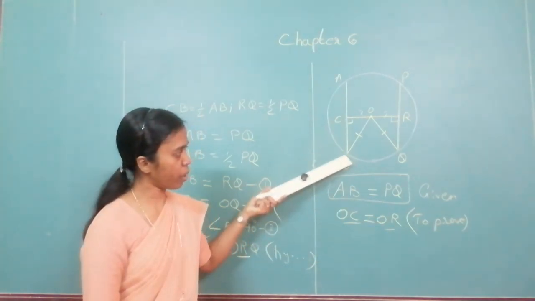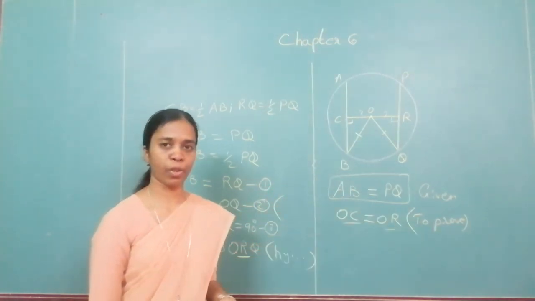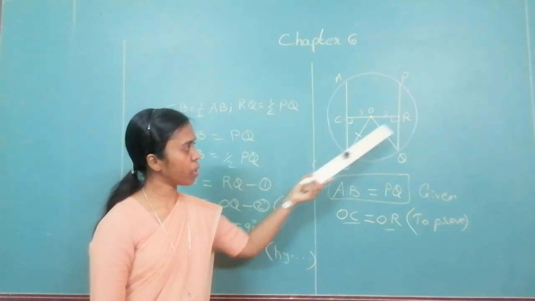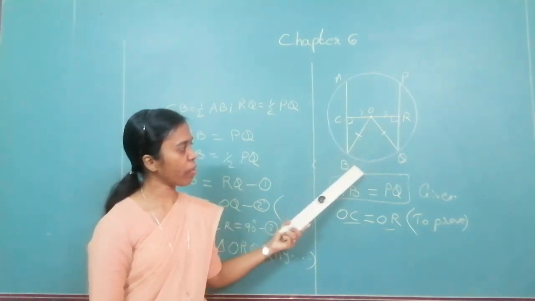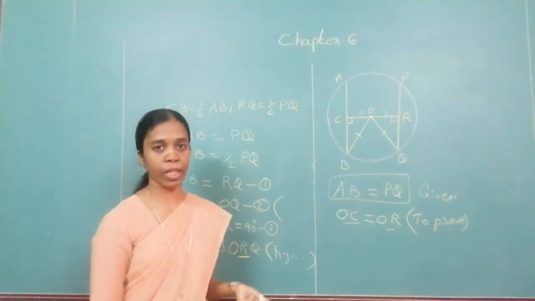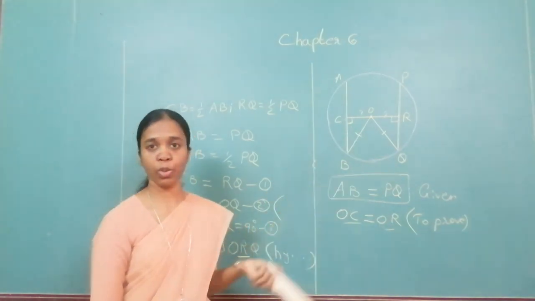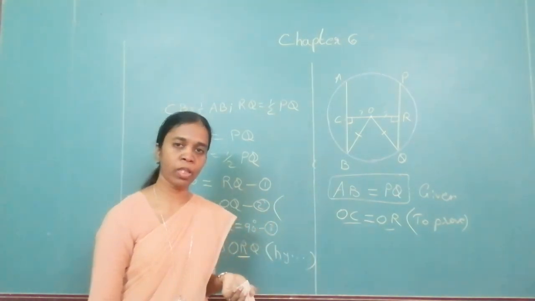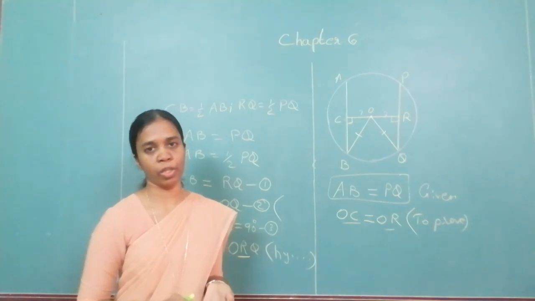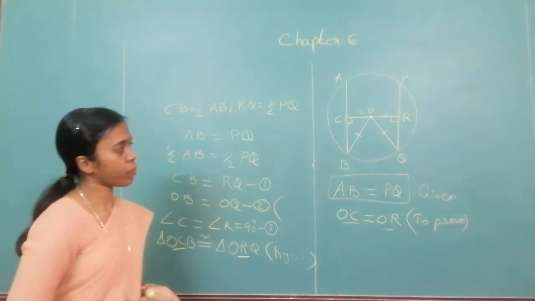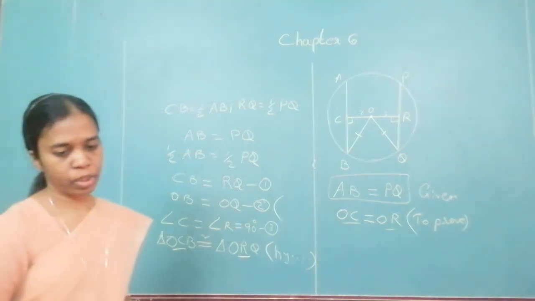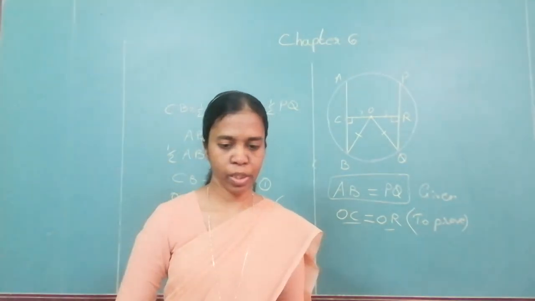What is half of AB? That is CB and RQ. So you got that CB is equal to RQ. You also have OB is equal to OQ because they are the radii. This is 90 degree. Therefore, the two triangles are congruent. Corresponding sides are also congruent. You have it on page number 80.